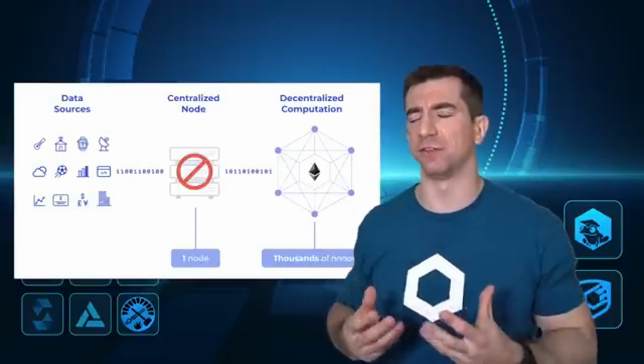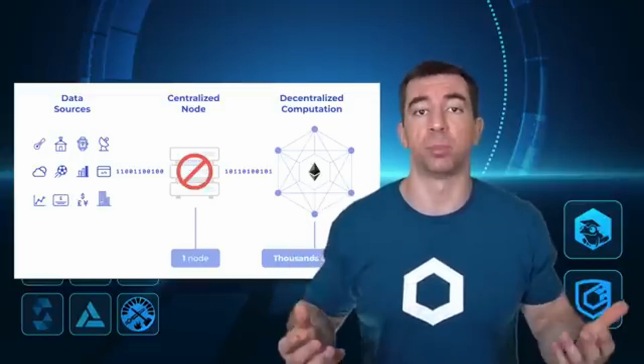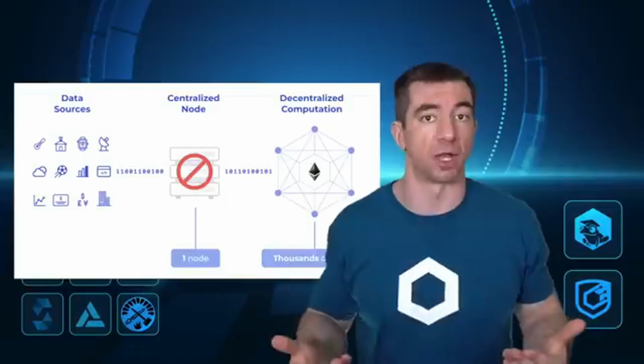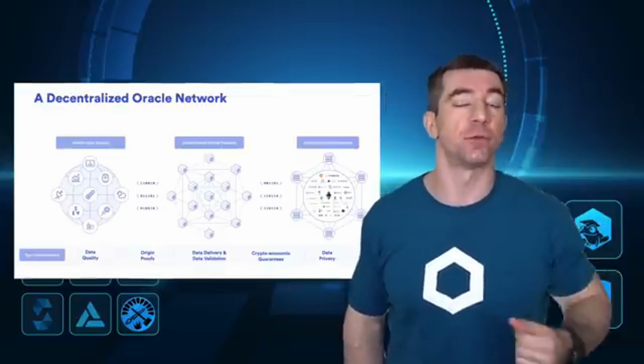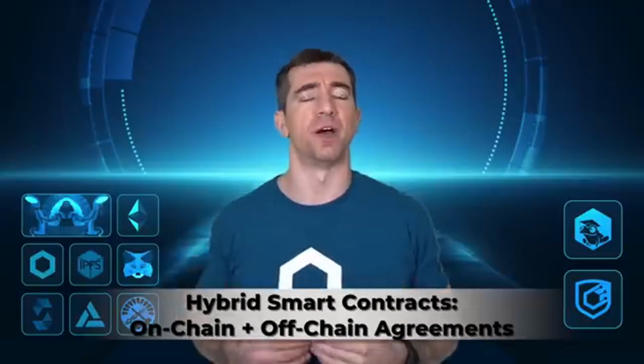However, if we want our applications to stay truly decentralized, we can't work with a single oracle or a single data provider or a single source that's running these external computations. So we need a decentralized Oracle network similar to our decentralized blockchain network. Your on-chain logic will be decentralized, but you also need your off-chain data and computation to be decentralized. Combining this on-chain decentralized logic with this off-chain decentralized data and decentralized computation gives rise to something called hybrid smart contracts. And most of the biggest protocols that we interact with today are some type of hybrid smart contract, or interact with hybrid smart contracts to some extent.